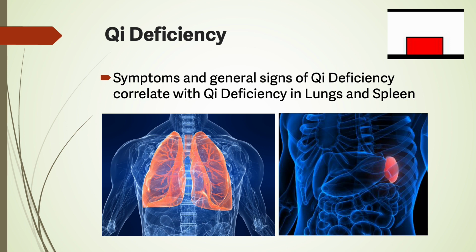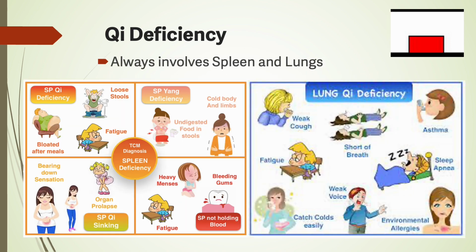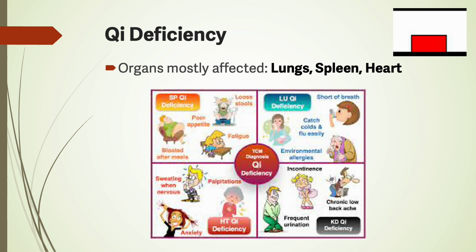Qi deficiency. Symptoms and general signs correlate with qi deficiency in the lungs and the spleen. It always involves the lungs and the spleen. Organs mostly affected: lungs, spleen, and heart.